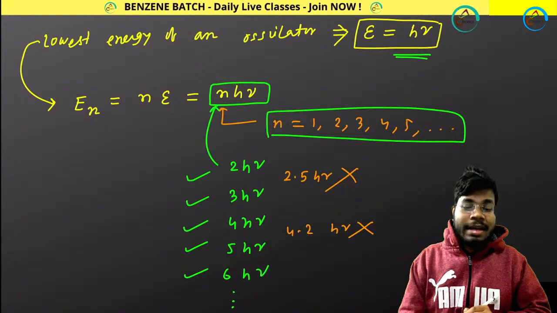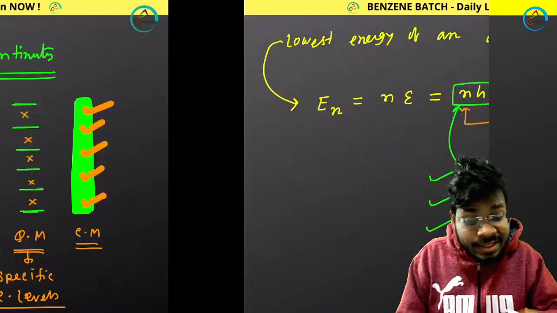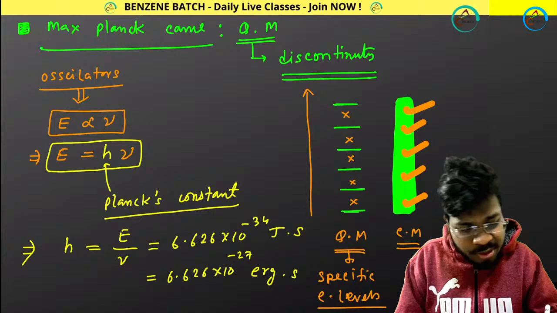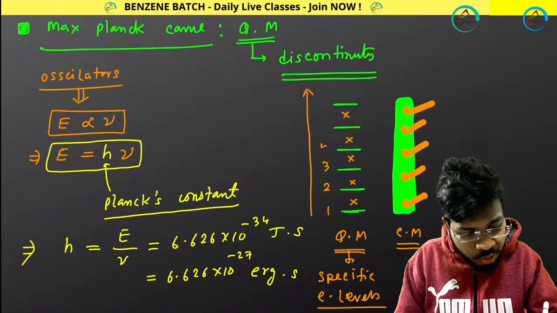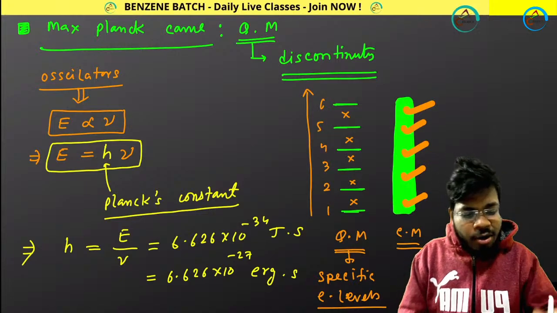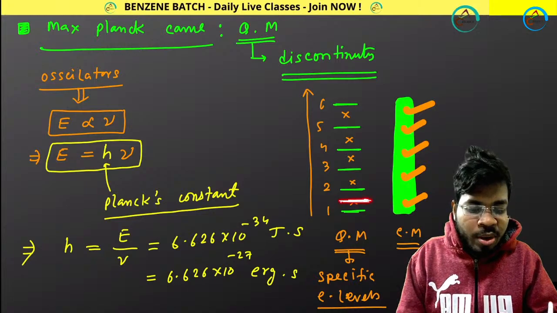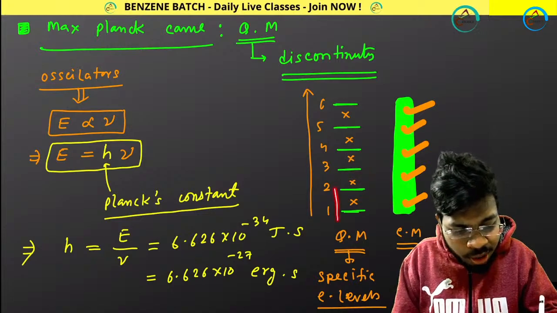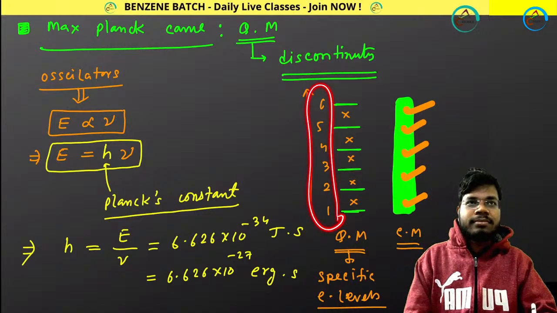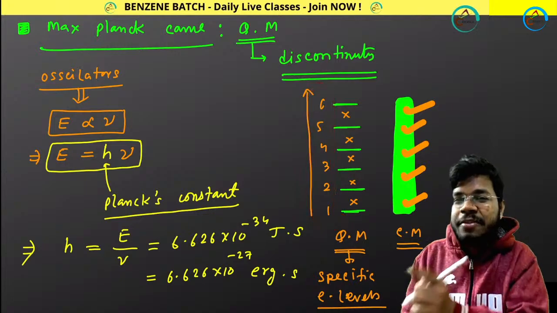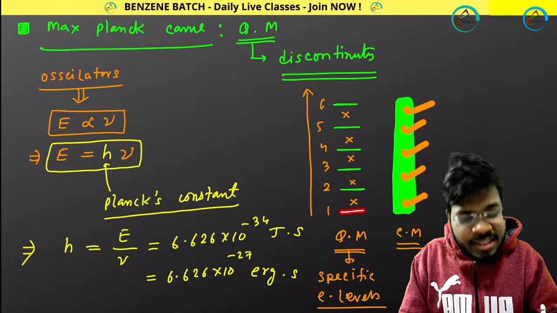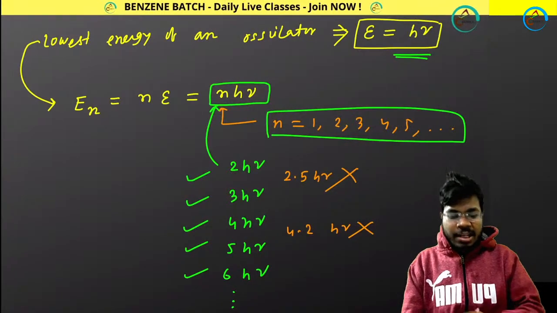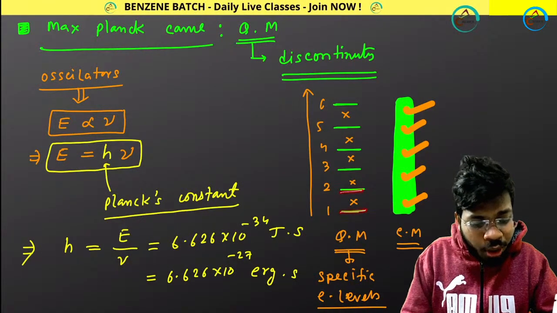You cannot get 1.5h nu, 2.5h nu, or 3.5h nu. You will be getting only specific values: 1h nu, 2h nu, 3h nu, 4h nu. That means we are getting some specific values, not all the values.